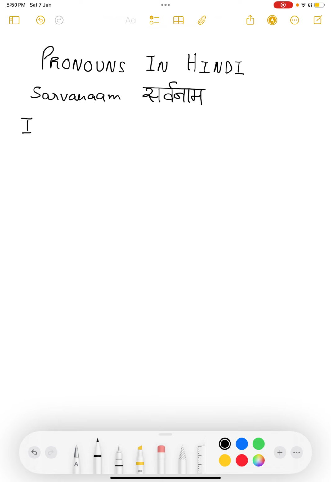Today we will be learning these pronouns in pairs. For example, we'll be learning it in pairs like I am, he is, she is, like that. So I is the pronoun here, right? The sarvanam. And am is the to be verb pairing. So today we'll be learning the pronouns in such pairs. We'll learn the pronoun along with its to be verb pairing.